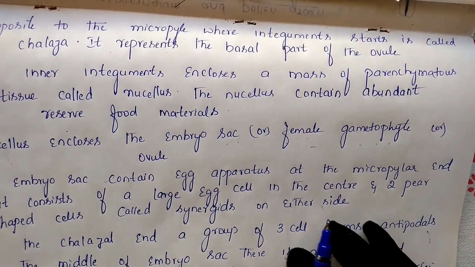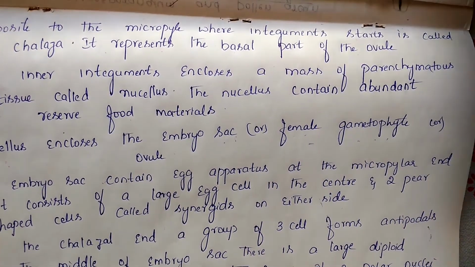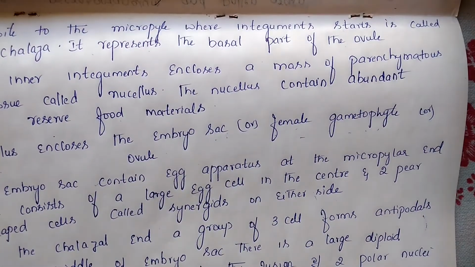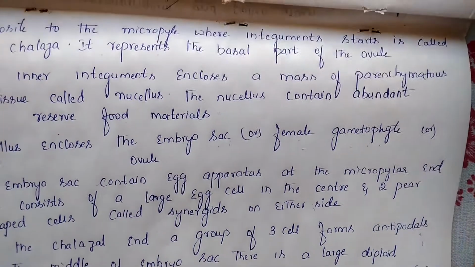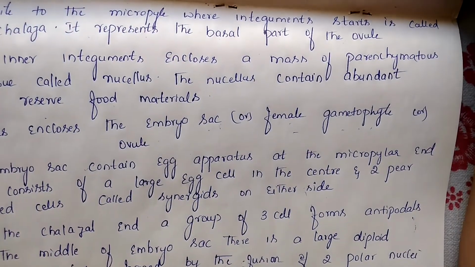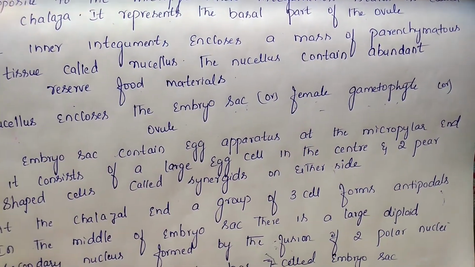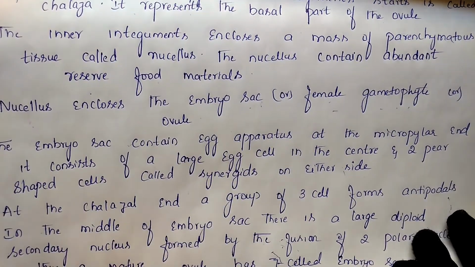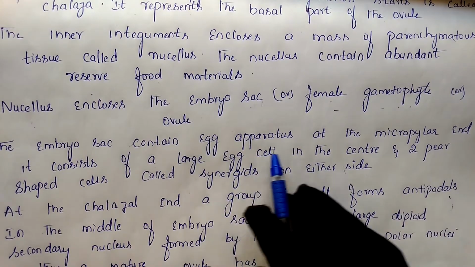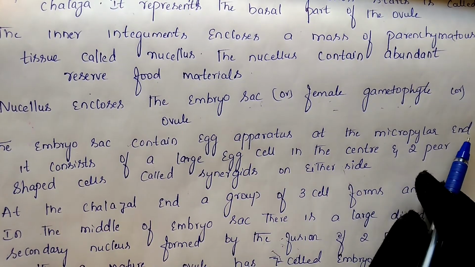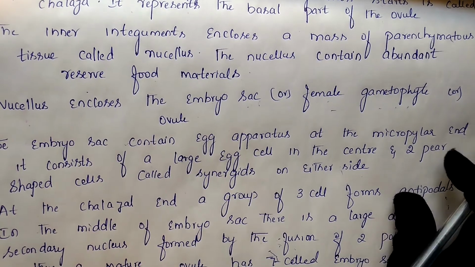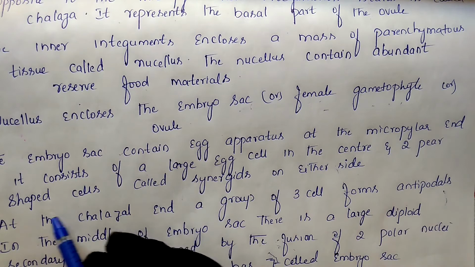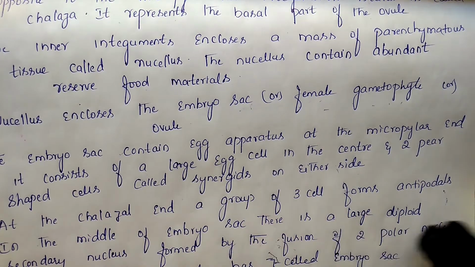Next, inside the embryo sac it contains the egg apparatus at the micropylar region. The embryo sac contains the egg apparatus at the micropylar end, and it consists of a large egg cell in the center and two pear-shaped cells called synergid cells on either side.